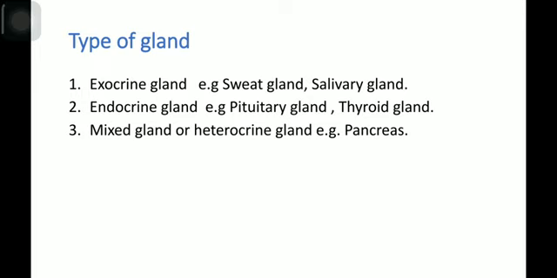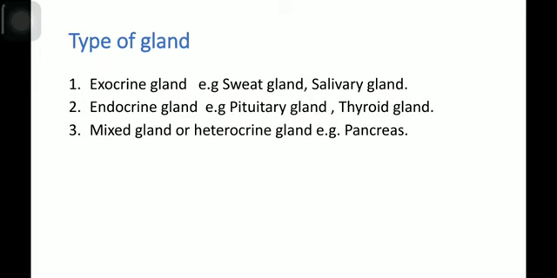Exocrine glands are those glands which have a duct. These glands secrete some chemical substance or juice which is transported to the target tissues through the duct. Sweat glands and salivary glands are some examples of exocrine glands. Endocrine glands don't have any duct.